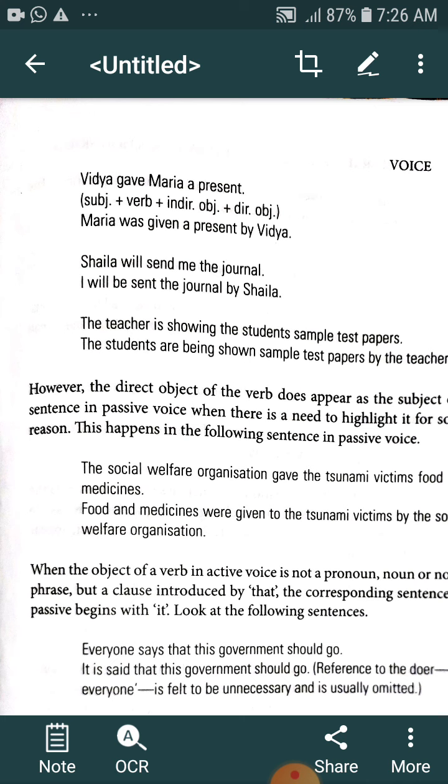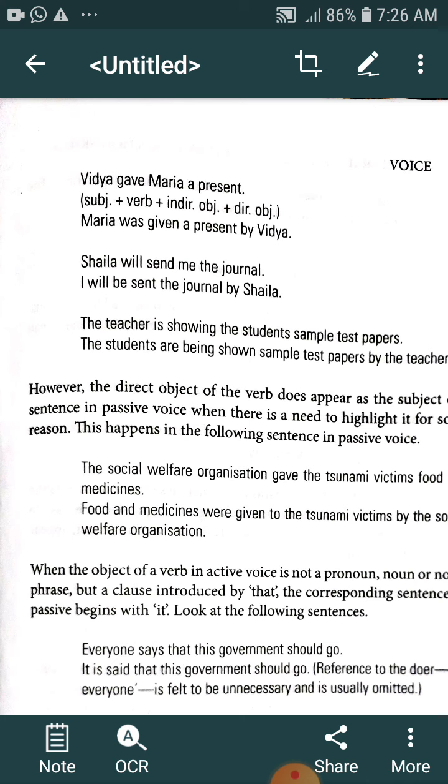Okay. Then see what is the conversion of that sentence. Maria was given. Maria is our indirect object, and we have to start from that object, Maria. Maria is singular, that's why we have to use the helping verb was. Then given, the third form of give, and then a present, that is the direct object, which we use just after the third form of verb.